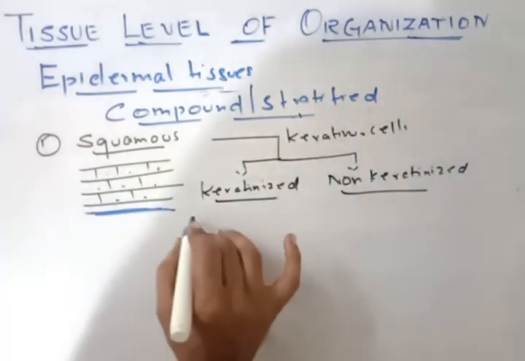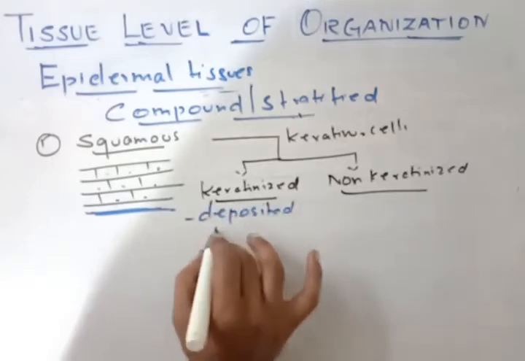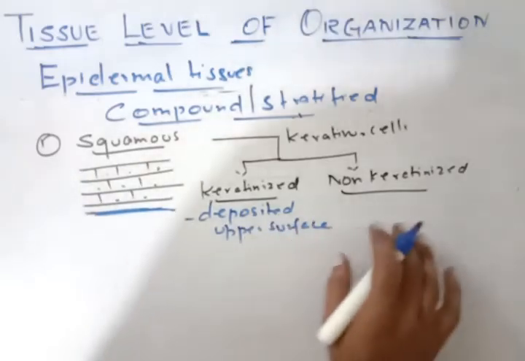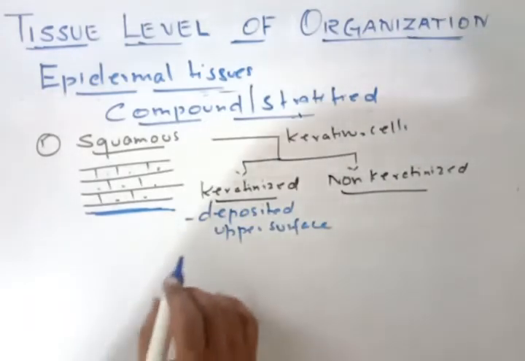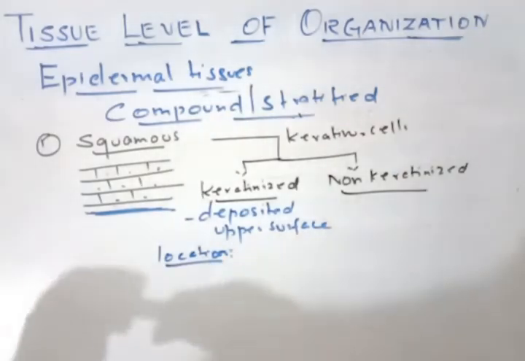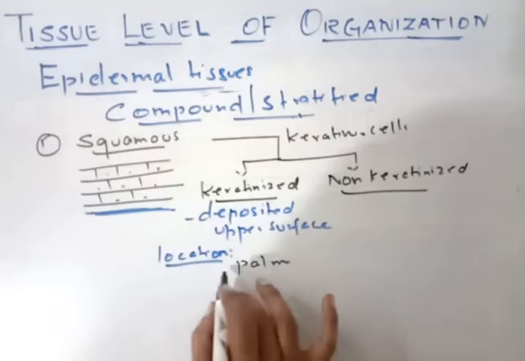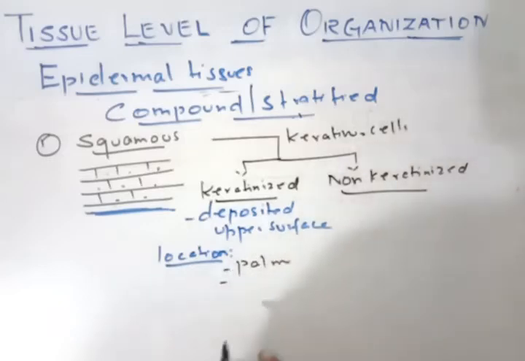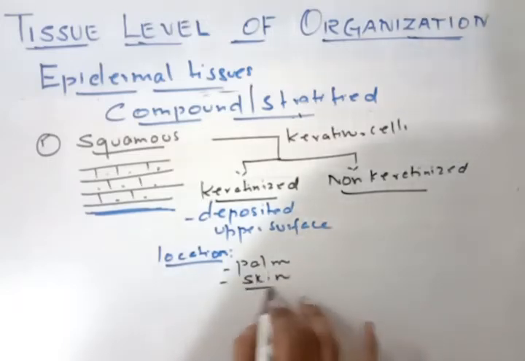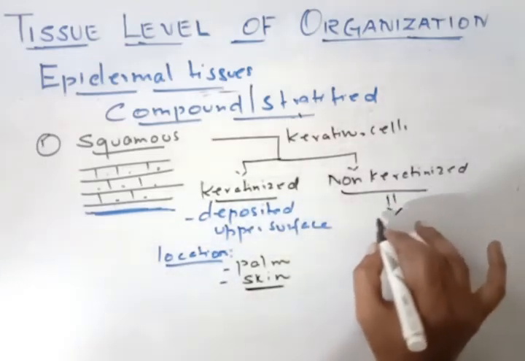So here keratinized will be deposited. Where? On the upper surface. But here, not deposited. So where is the location? If the keratin is there, where can you find it? You can find it on the palm. The palm of our hand has keratin, that is why it is very thick, and the skin is keratinized. Only the skin is called dry epidermis. Whereas non-keratinized cells don't have it.